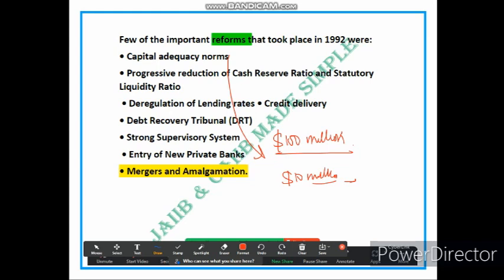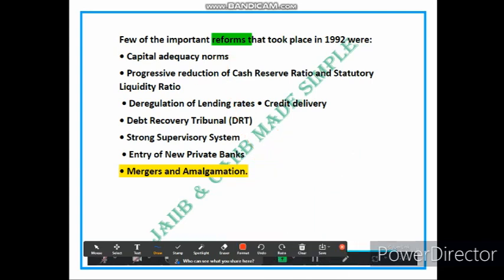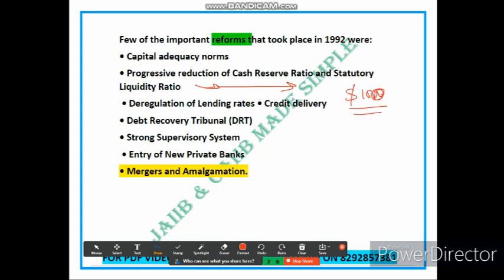The next point is the progressive reduction of the cash reserve ratio and the statutory liquidity ratio. CRR and SLR are two key ratios that determine the amount of cash or liquid assets the bank must hold as a percentage of their deposits. Let me give you an example. Let's say there is a bank that has $100 million in customer deposits. Previously the bank was required to keep, let's say, 10% of this deposit in CRR and another 20% in SLR, amounting to $30 million. You can calculate 10% and 20%, and this will give you $30 million.